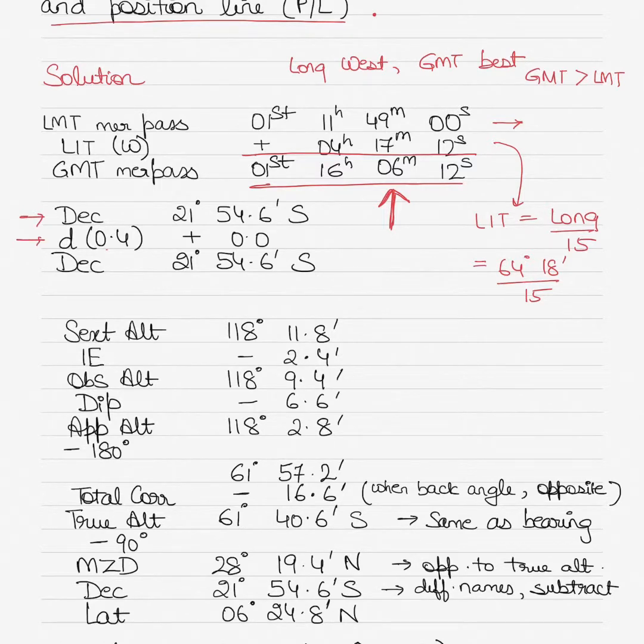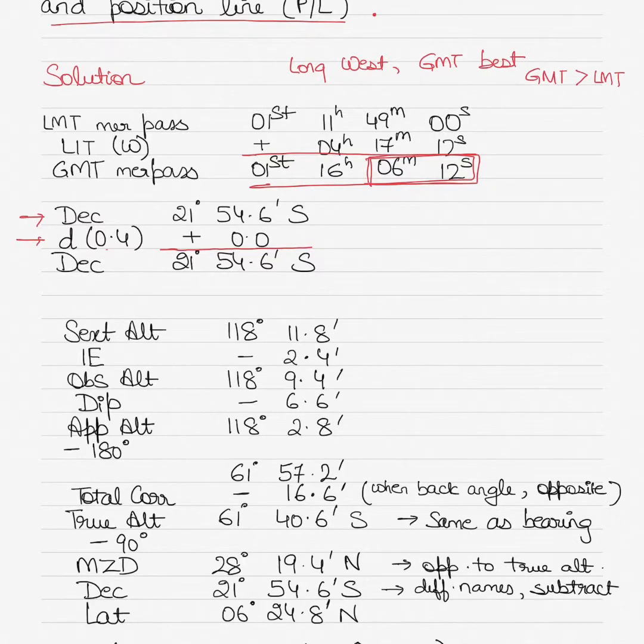Now I have to use this D value of 0.4 to go into the nautical almanac for 6 minutes and 12 seconds, and find out the declination correction. Now what is happening here? So let me explain what is happening here. I'll erase the rest of it so that it doesn't become too cluttered for you guys. You have understood what to do now.